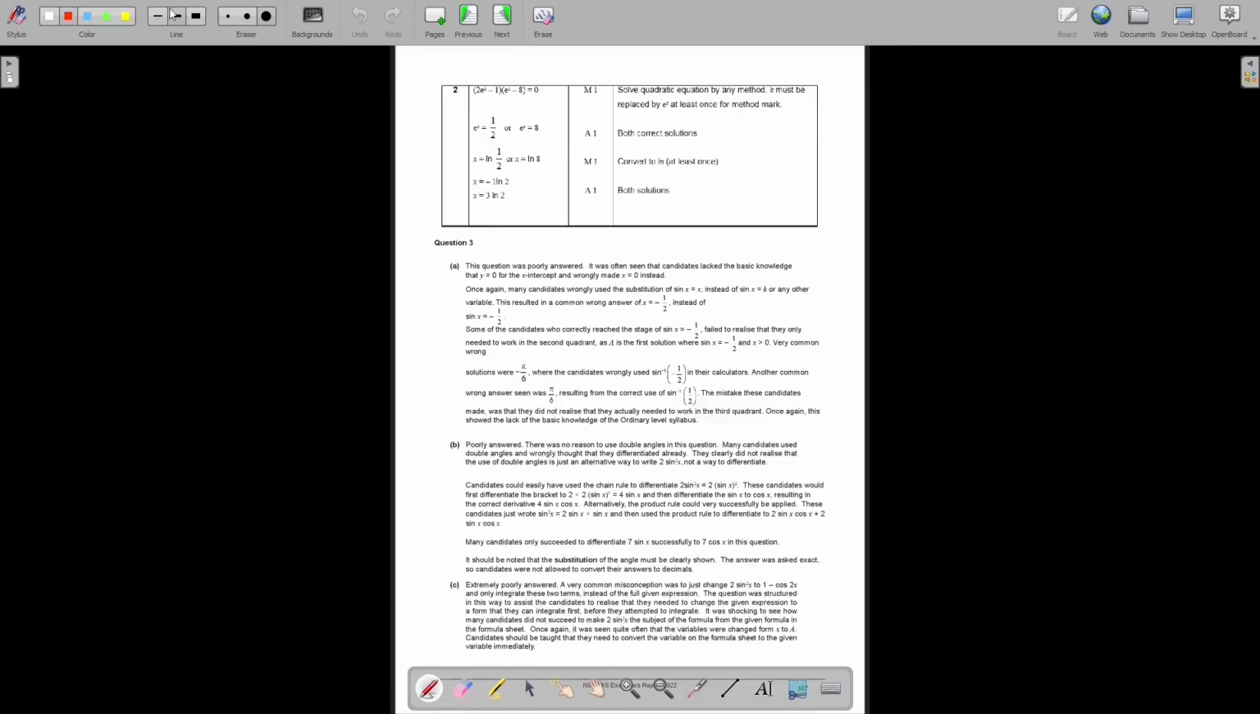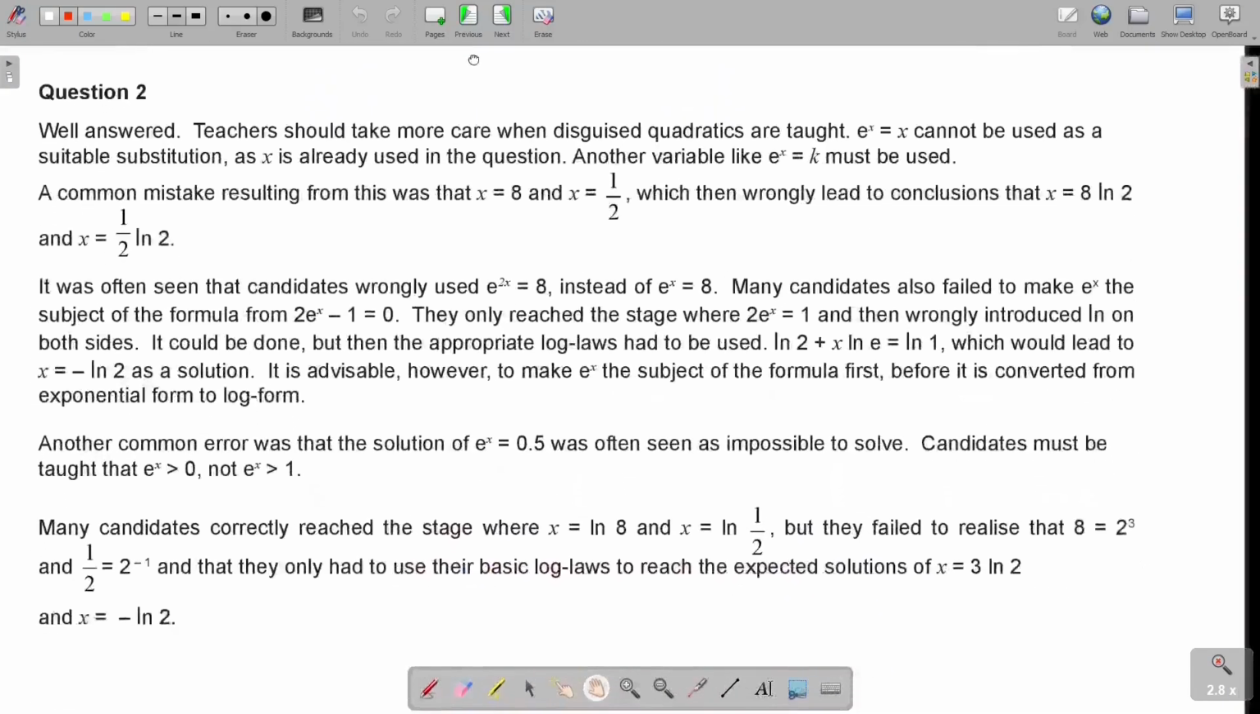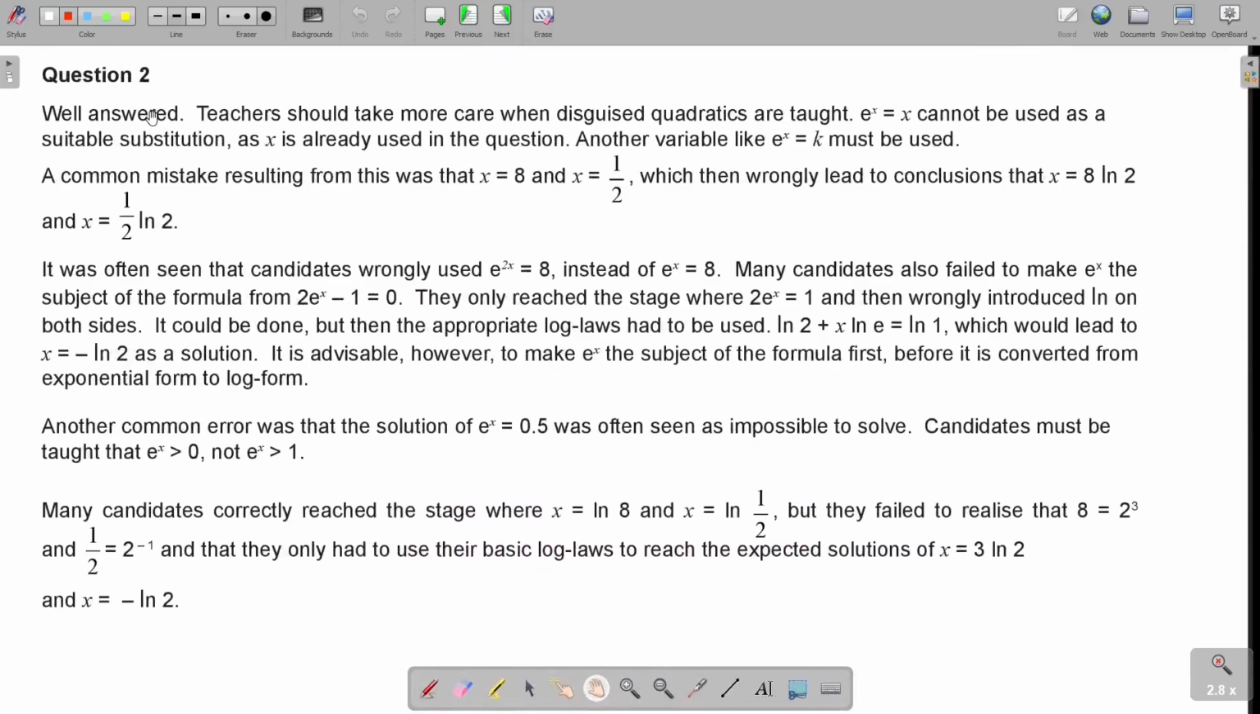Okay, question 2, I think we just have to go to the writing here and see what they are saying to us. They say, well answered. Teachers should take more care when disguised quadratics are used. e^x = x cannot be used as a suitable substitution, as x is already used in the question. Another variable like e^x = k must be used. Okay, if you want to do the trinomial and you want to replace, don't use x, use rather k.